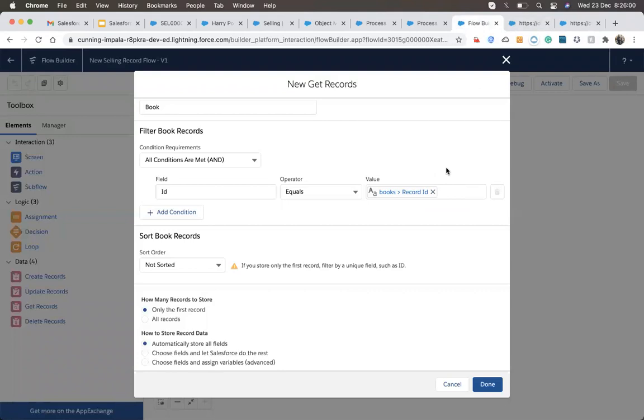Suppose two books can have the same name, right? Yes, they can have the same name. ID gives a guarantee, that's why I'm taking the ID of that record.